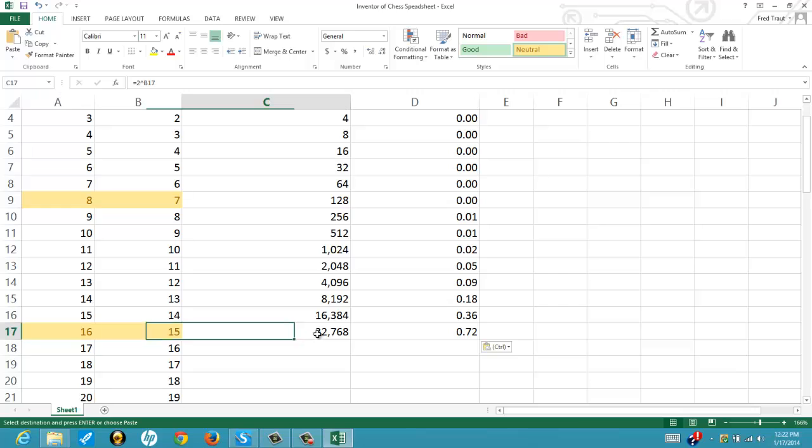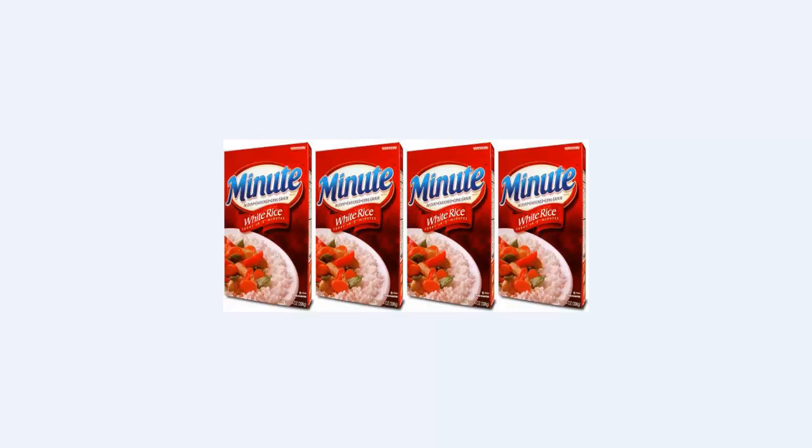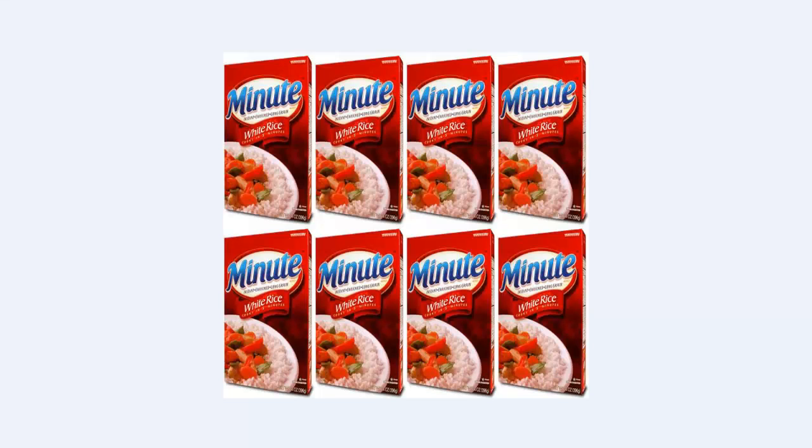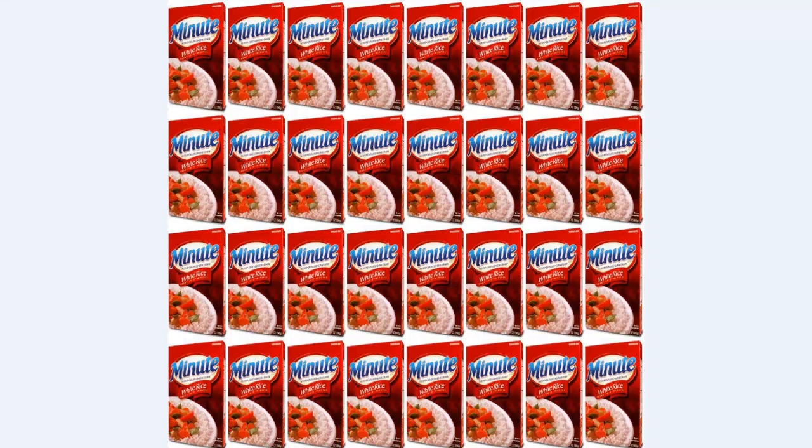Let's go one farther. Let's copy this down. Pop it in here. There you go. On the 17th day, 17th square, we finally get up to a little over 1 box of rice. So day 17, 1 box of rice. Day 18, day 19, day 20, day 21, day 22. Uh-oh, think about this time. The inventor is going to open a food pantry, and the emperor is getting pretty nervous about this whole arrangement.